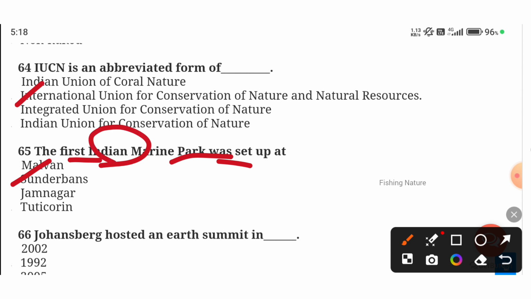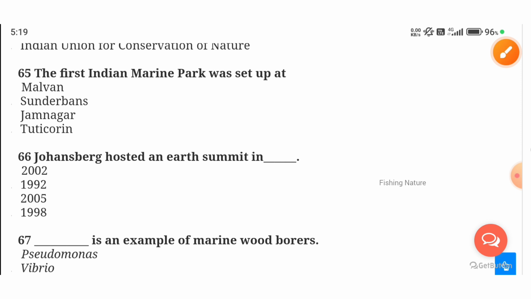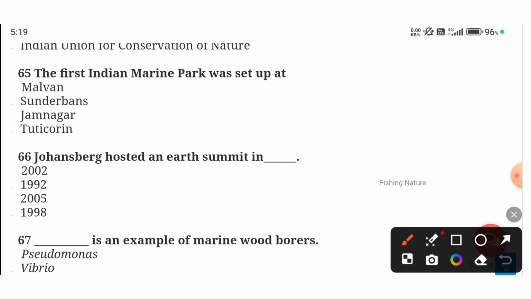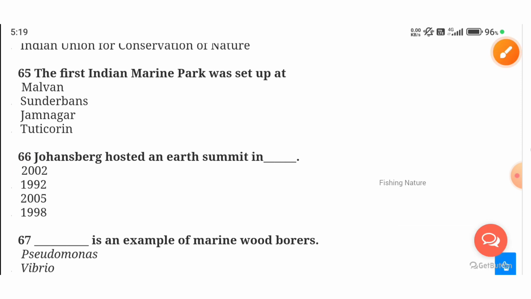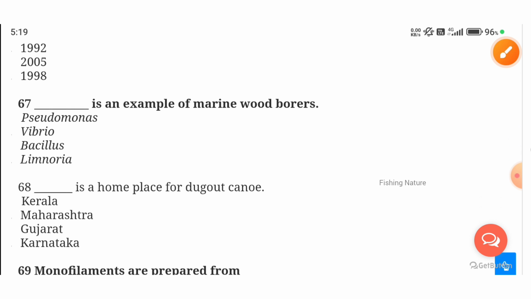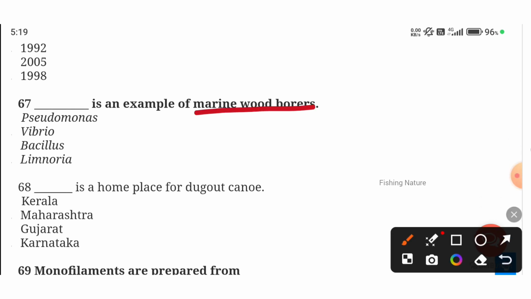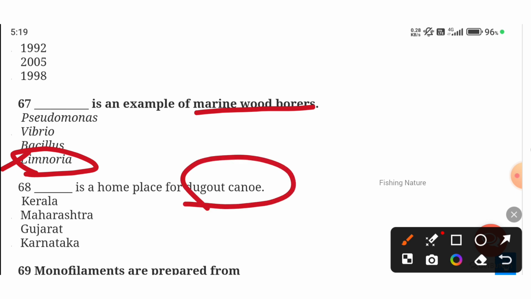Next, the Johannesburg Earth Summit was hosted in which year? The summit was in 2002. Next, dash is an example of marine wood borers. Limnoria is a type of borer species. Next, dash is the home place of the dugout canoe. In which state are dugout canoes mostly used? It is mostly used in Kerala.